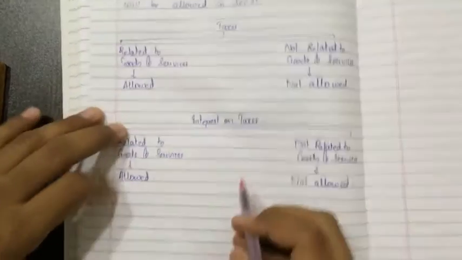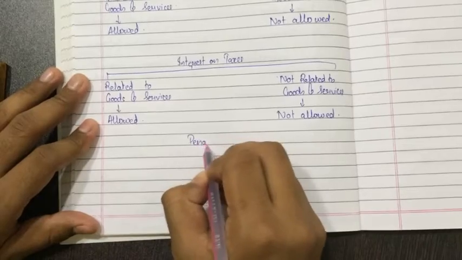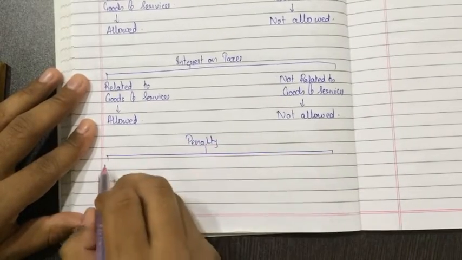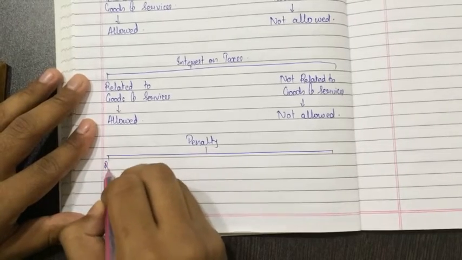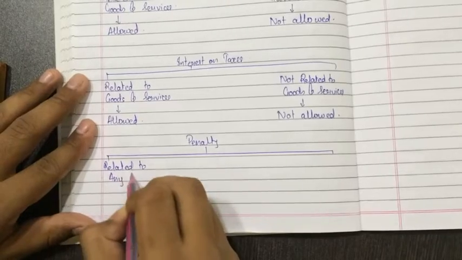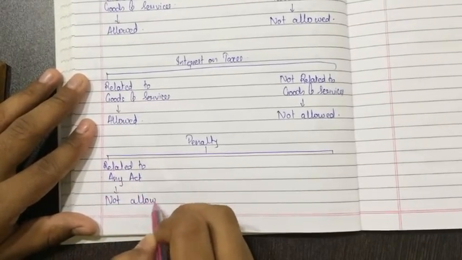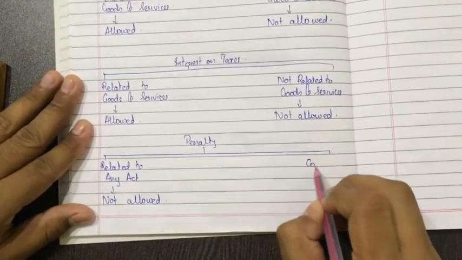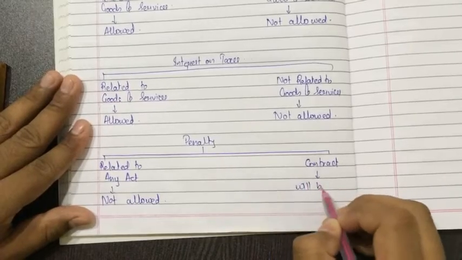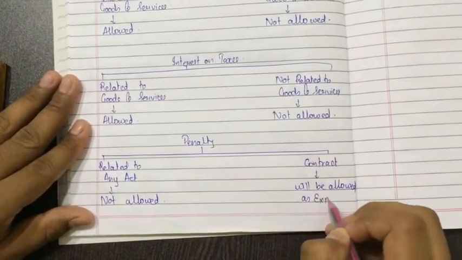Okay, penalty. Similarly, penalty. Now see, penalty related to any act will be not allowed. Related to contract will be allowed. Will be allowed what? Will be allowed as expenses.